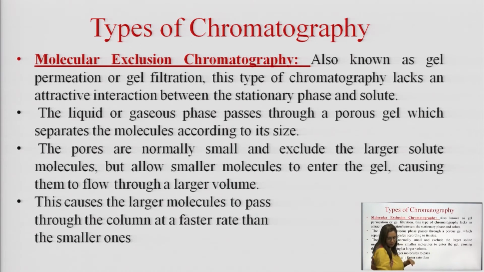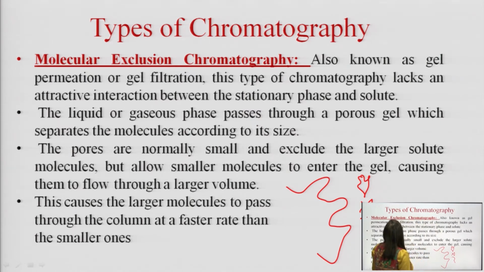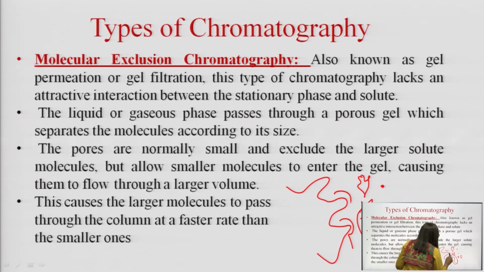Next type is molecular exclusion chromatography. Now, if we describe it like the surface of an adsorbent where various molecules of various shapes are there. Now, this molecular exclusion chromatography is highly specific and selective, you may say, that among so many different types of molecules, specific shaped molecules would get excluded on the surface of the stationary phase.